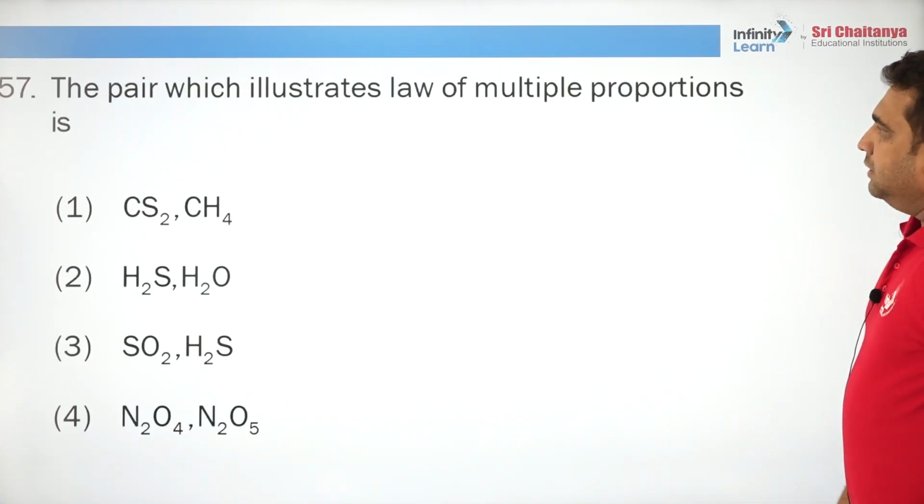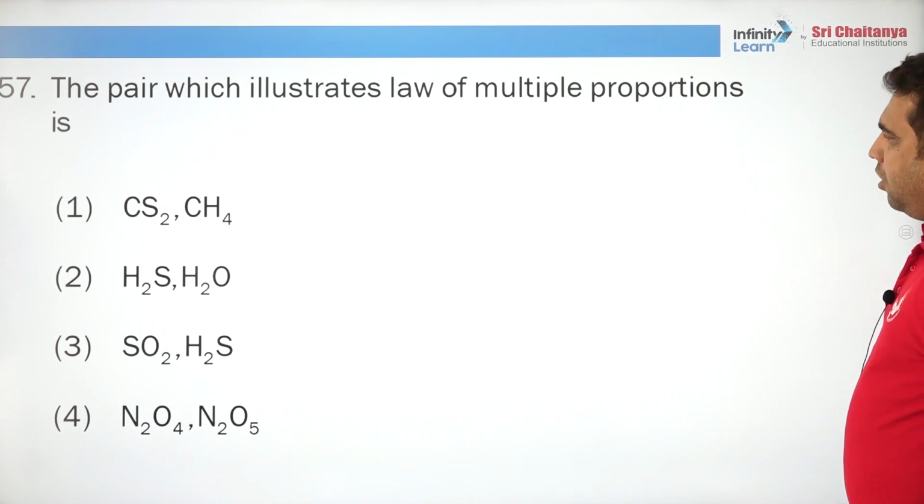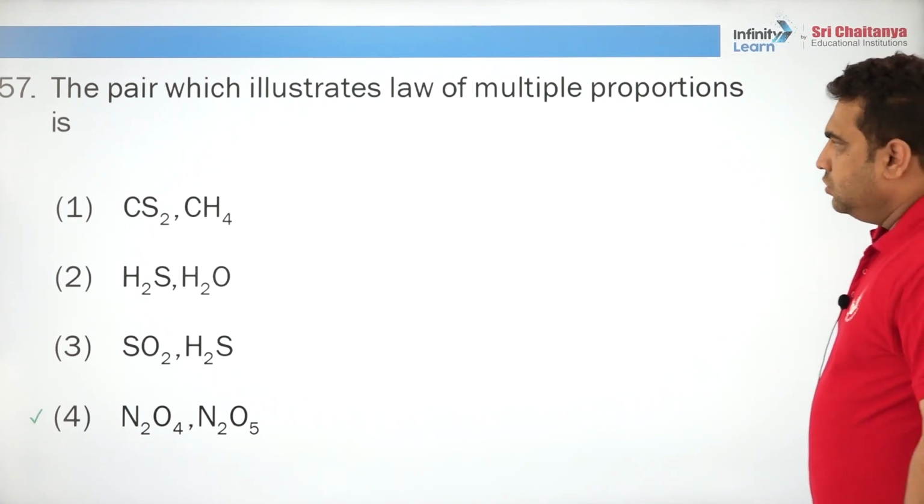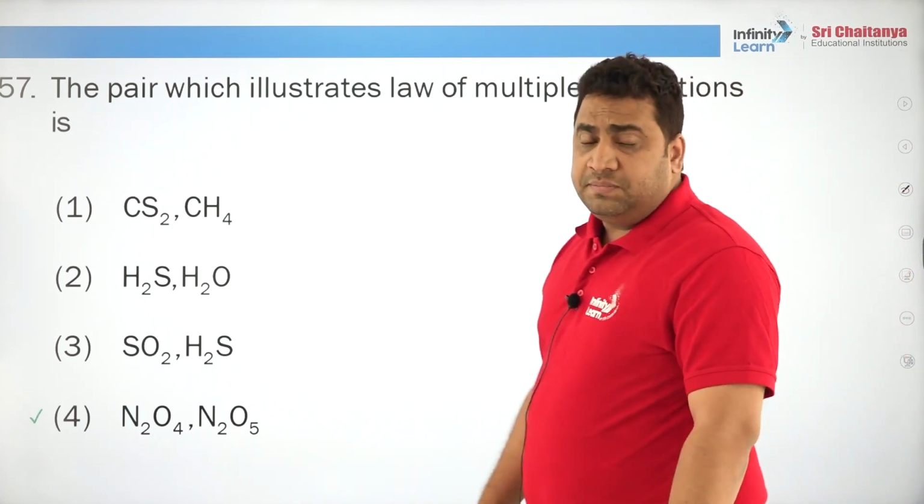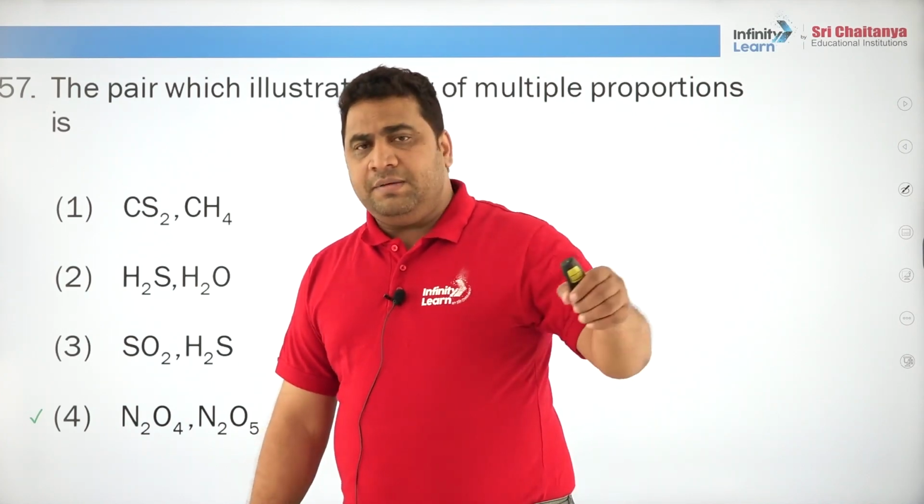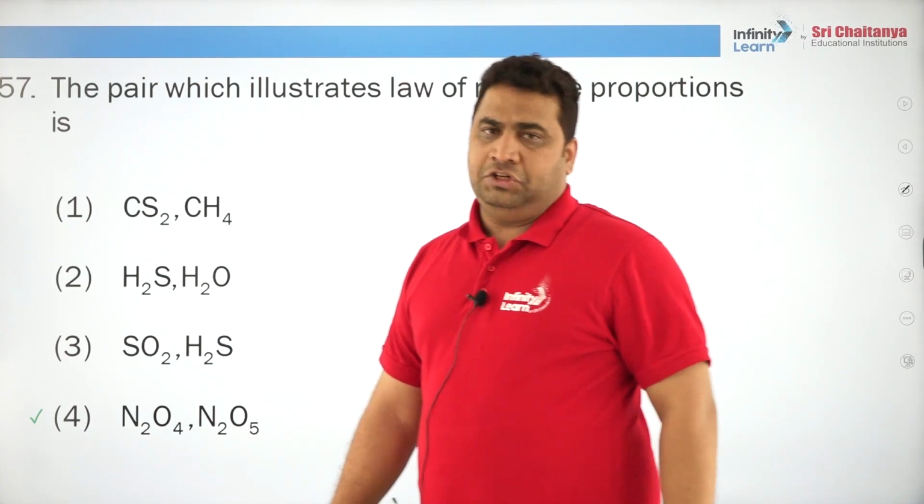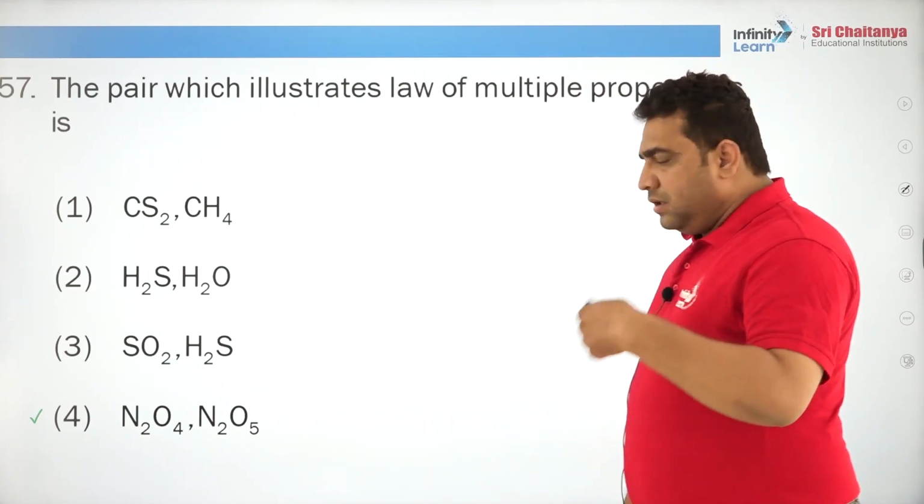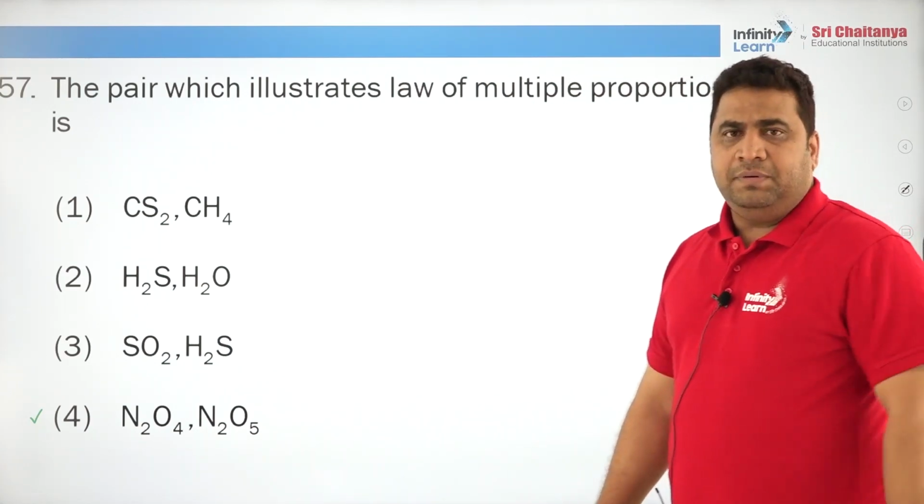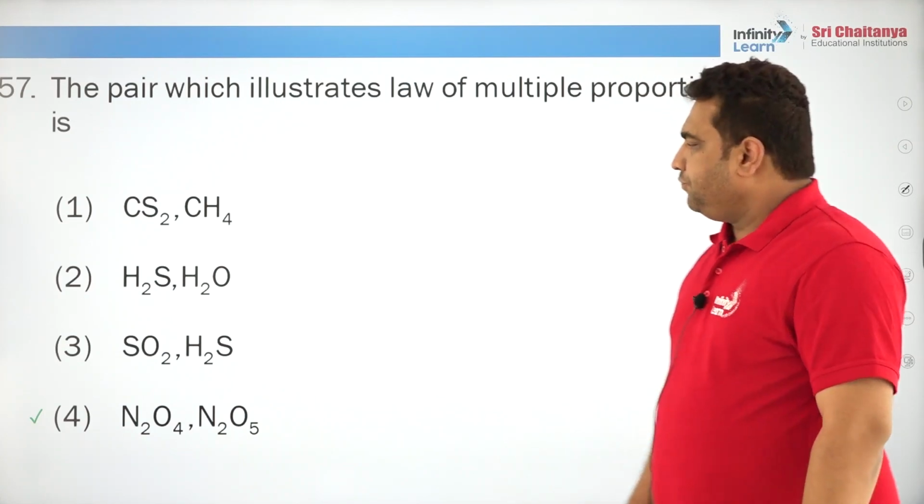The pair which illustrates the law of multiple proportions. The law of multiple proportions, in a simple statement, says that the same element may combine with the other element in different simple ratios, and it may combine in its different multiple ratios.